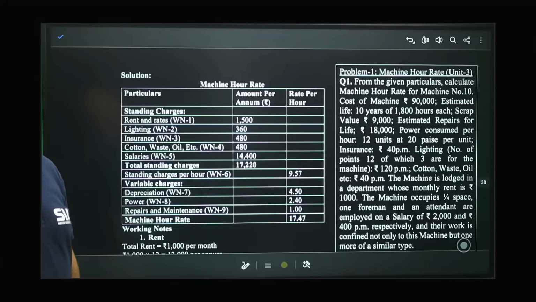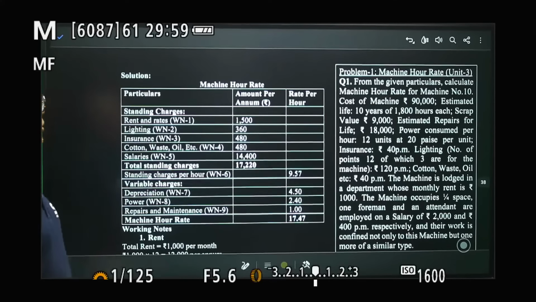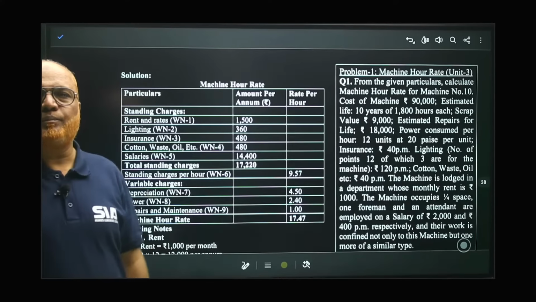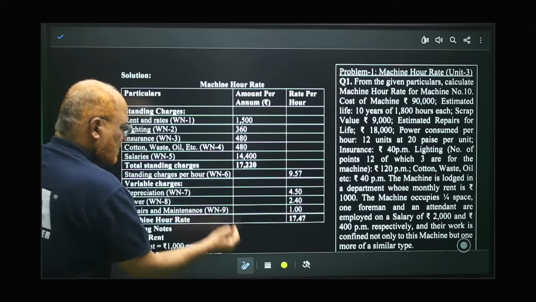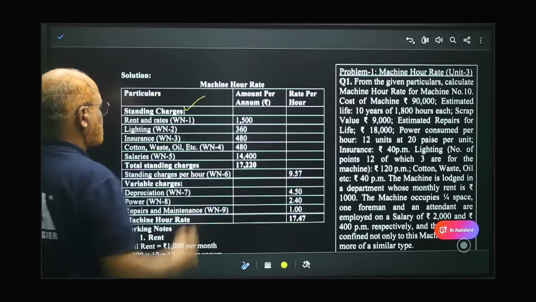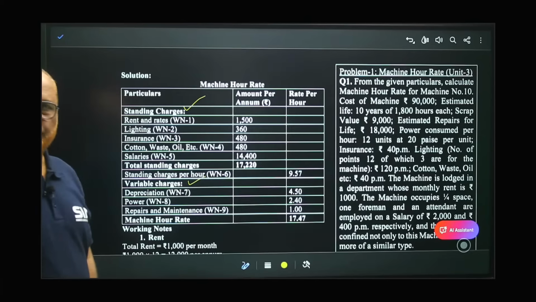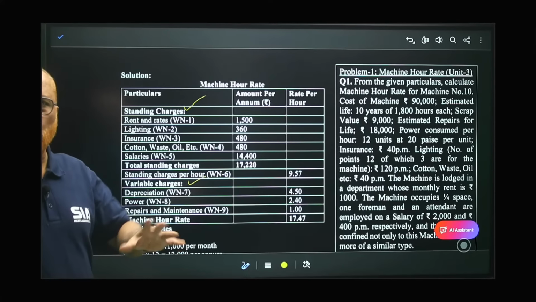Two columns at the extreme right hand side. One column is regarding amount per annum. And the second column is rate per hour. So we divide all expenses into two types. Standing charges, see carefully here, and variable charges. All expenses we divide into two categories.